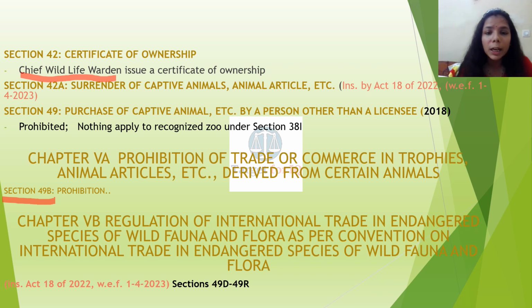Chapter 5B, regulation of international trade in endangered species of wild fauna and flora, as per the Convention on International Trade in Endangered Species of Wild Flora and Fauna. This chapter has been instituted by the Amendment Act of 2022, and it comprises of sections 49D to 49R.